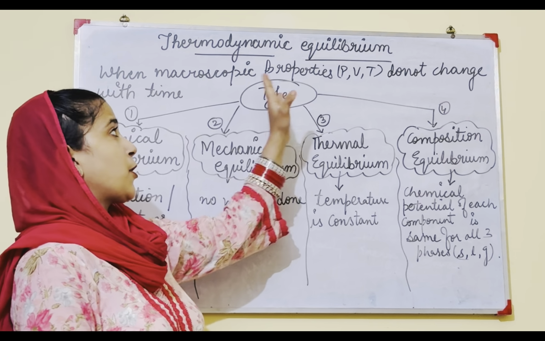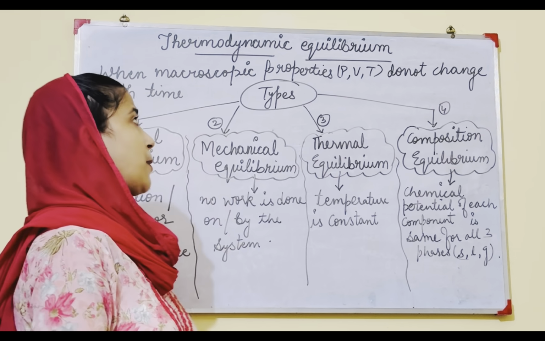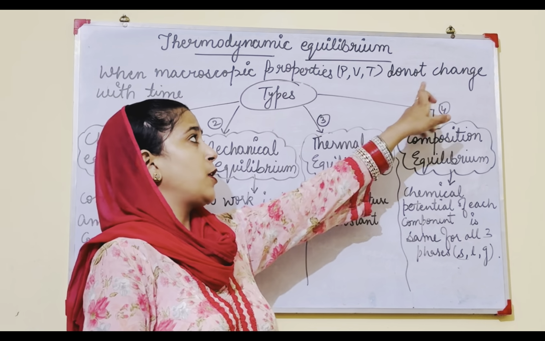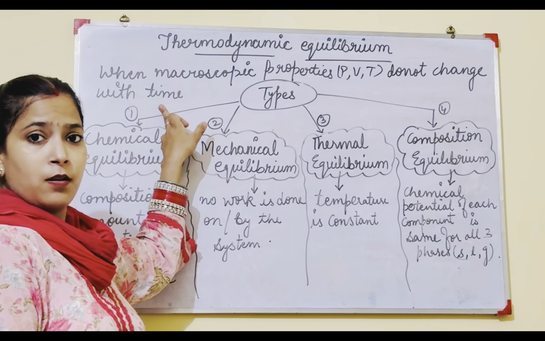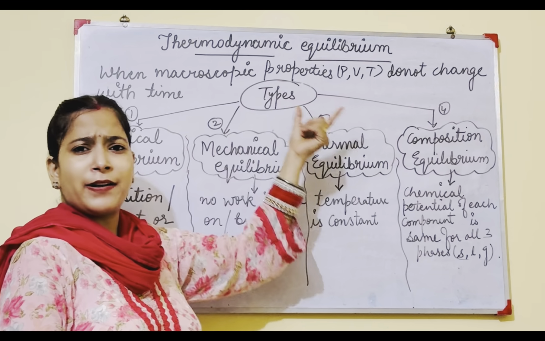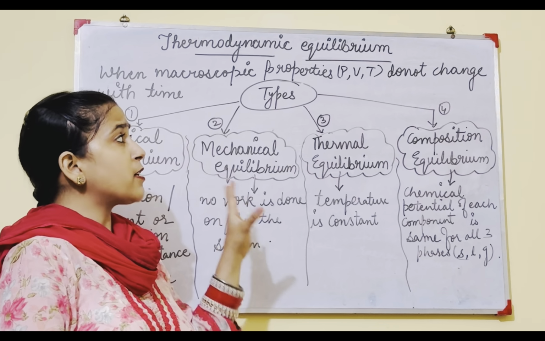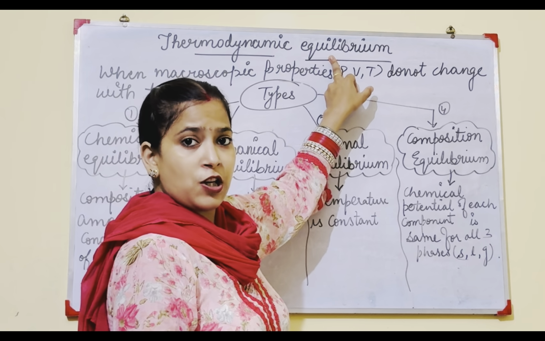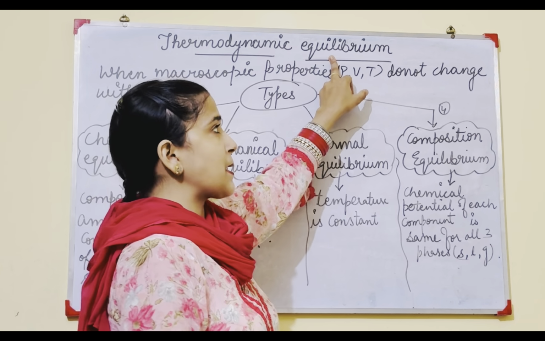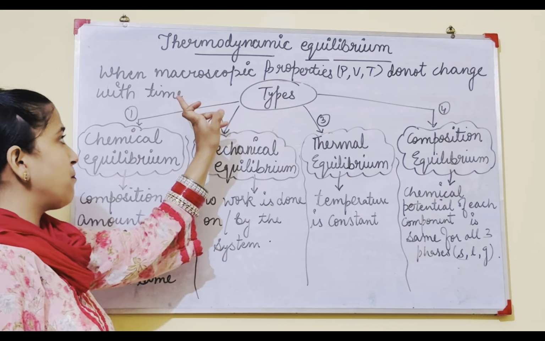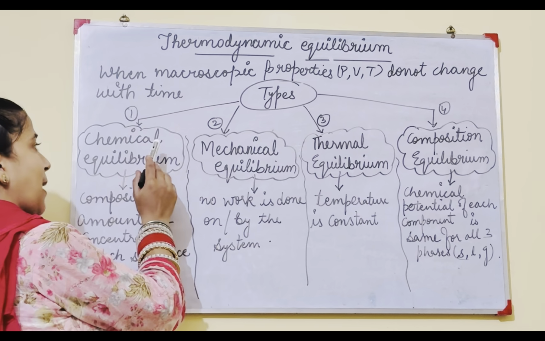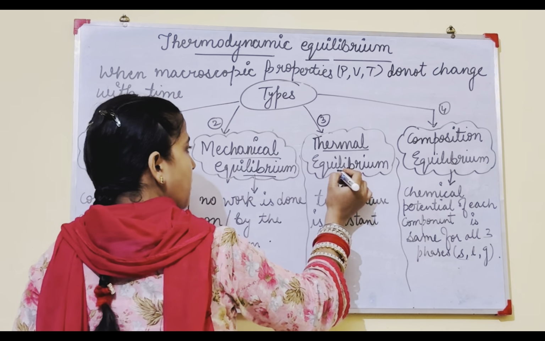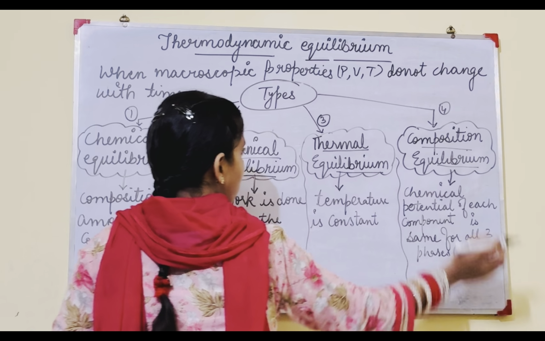Next part is thermodynamic equilibrium. Thermodynamic equilibrium means when the macroscopic properties like pressure, volume and temperature do not change with time. These macroscopic properties we have already discussed. Equilibrium means when the properties do not get changed, properties remain the same. So thermodynamic equilibrium is of 4 types. First is chemical equilibrium. Second is mechanical equilibrium. Third is thermal equilibrium. And last is composition equilibrium.